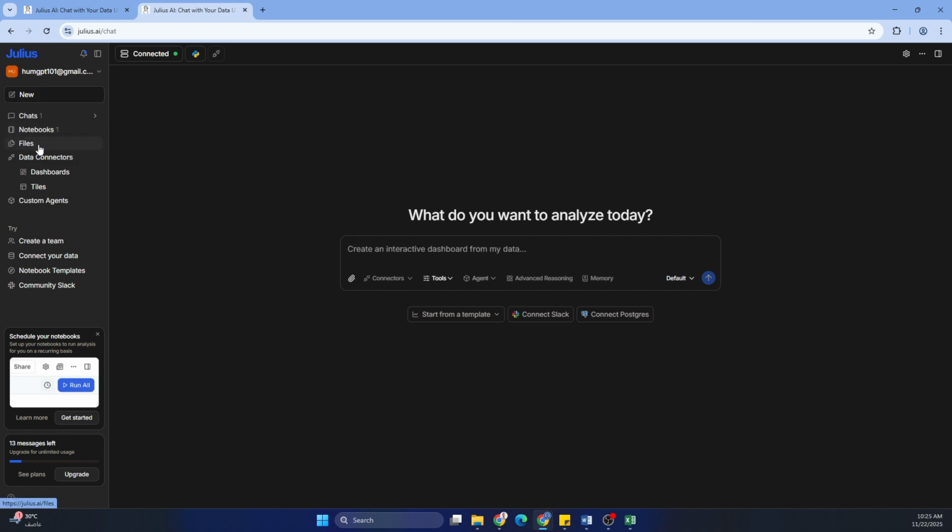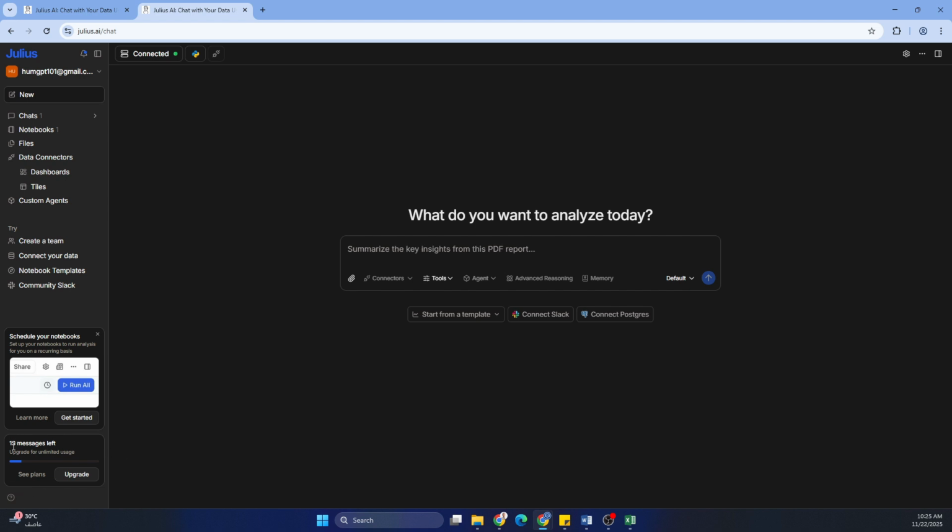Your files will be saved under this menu, and also data connectors. There are different data connectors. They have quite a few, and a lot more are also coming, like Postgres database, Slack, and also Google Drive. You can connect all of those. But we'll be using an Excel spreadsheet or CSV, so we'll make it very simple for now.